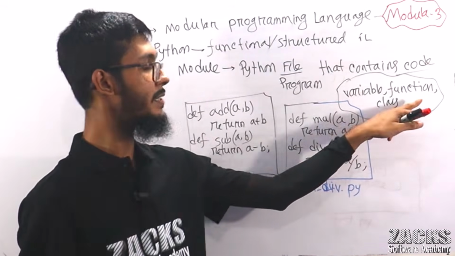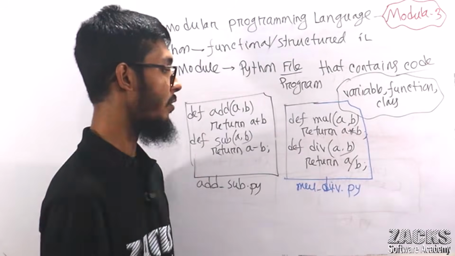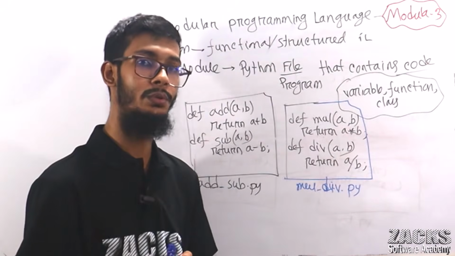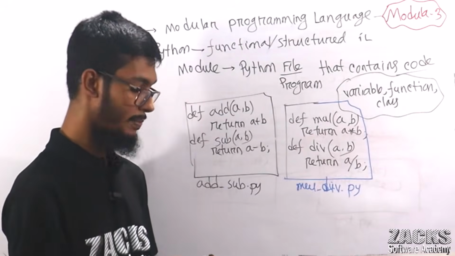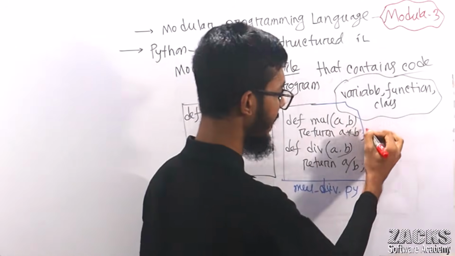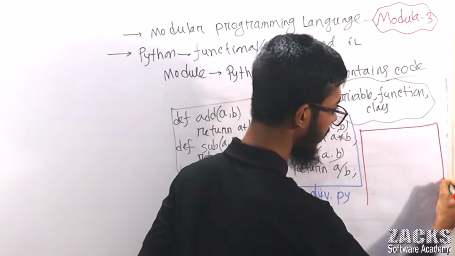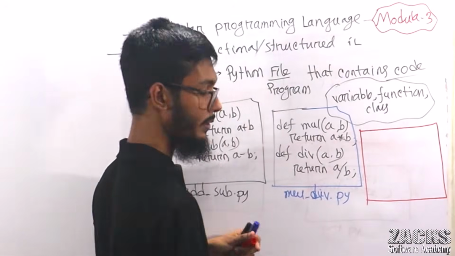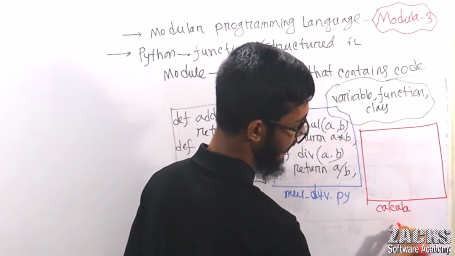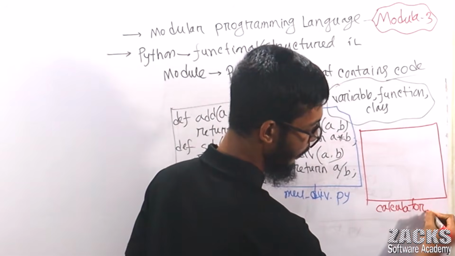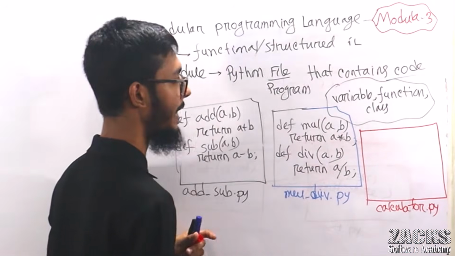It can contain even multiple functions, no problem. So right now, can I use these two modules in my project, in my program, in my software? Yes, boss, I can use them, very simply. Consider this is your program, like the calculator program, calculator.py.